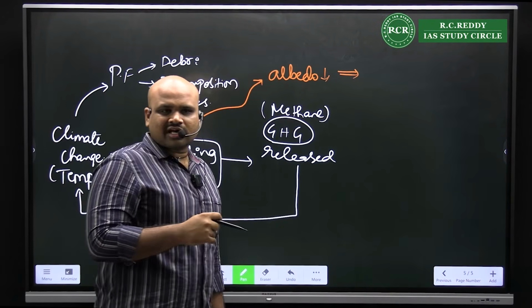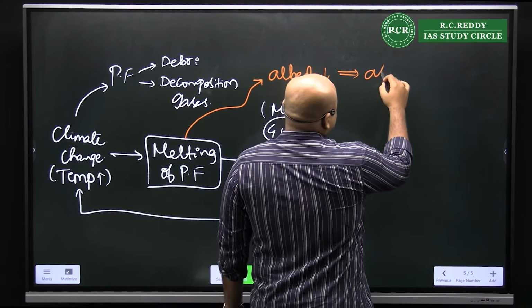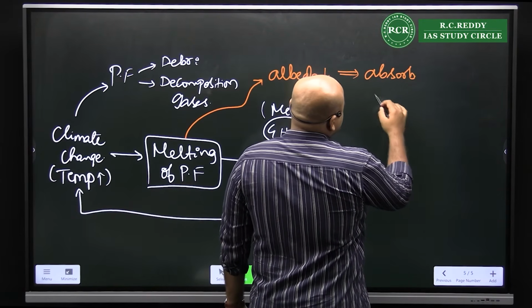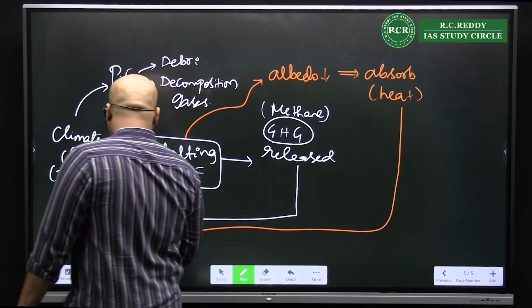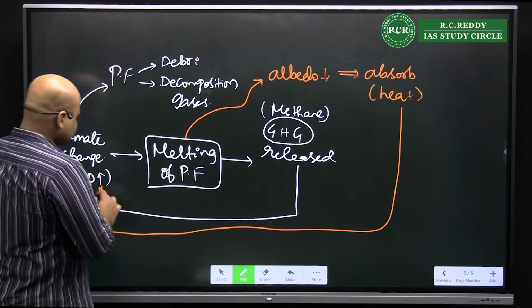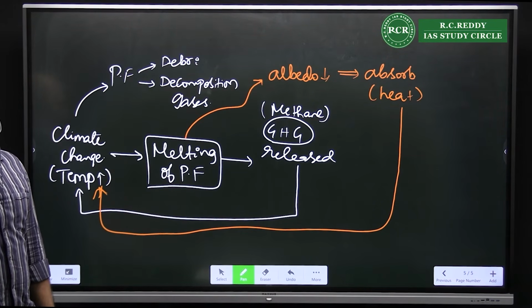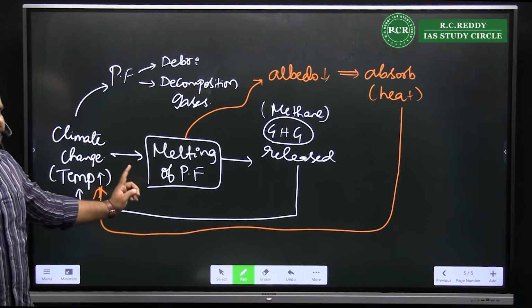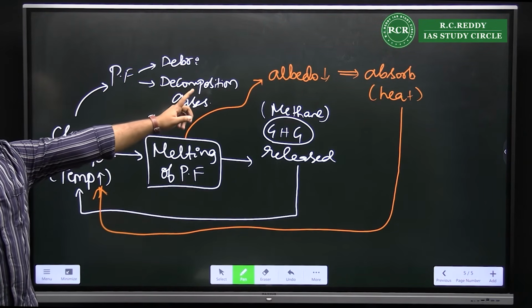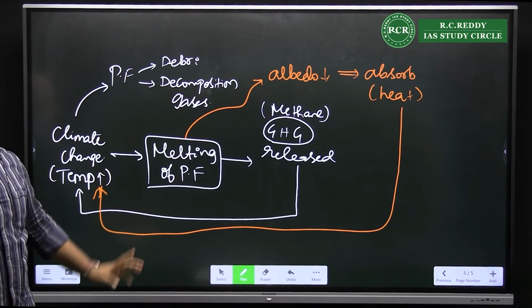Any region with lower albedo, is it going to reflect or absorb? It is going to absorb heat. And this will further result in an increase in temperature. Increase in temperature, melting, reduction in albedo, more absorption of radiation, again increase in temperature.